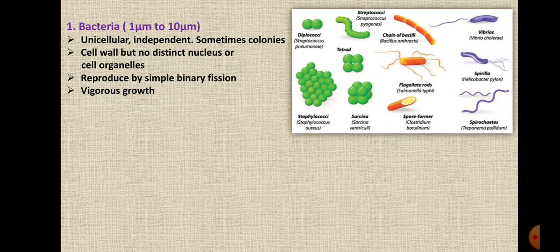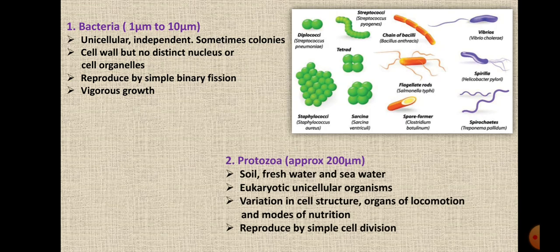And there are different types of bacteria, as you can see on the screen. They are coccus, that is round shape. They are cocobacillus, spirillum, bacillus, vibrio or comma shaped, and they are single, or they are found in a colony as tetrad or diplococci. Diplo means 2, tetrad means 4, right? So this is all about the bacteria, the very first prokaryotes.